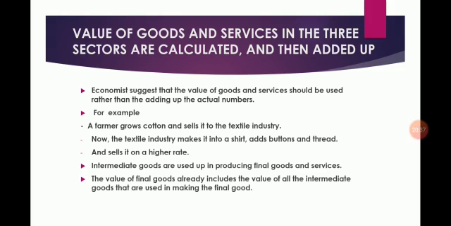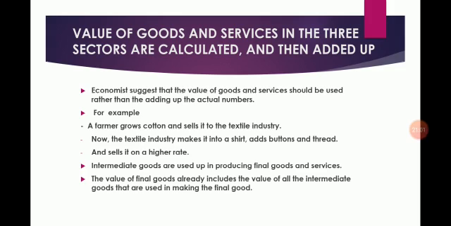In contrast to final goods, goods such as wheat and the wheat flour in the example we have seen earlier, that is, intermediate goods, are used up in producing final goods and services. The value of final goods already includes the value of all intermediate goods that are used in making the final good.